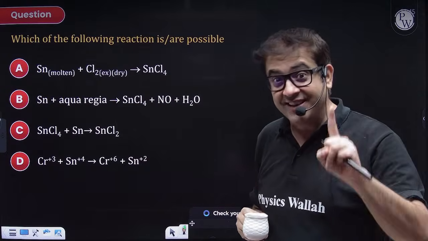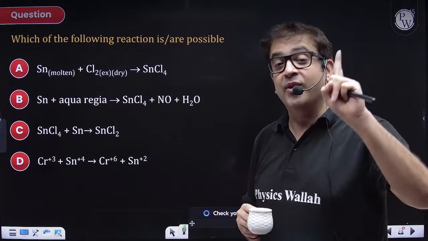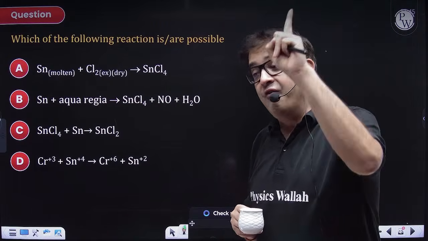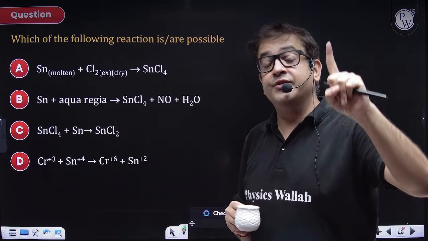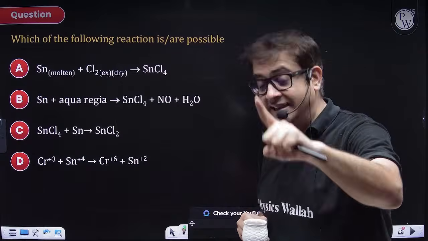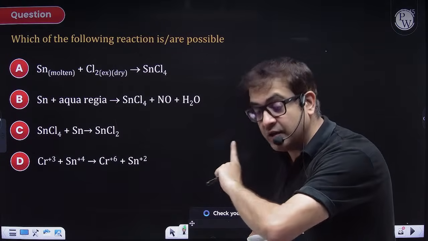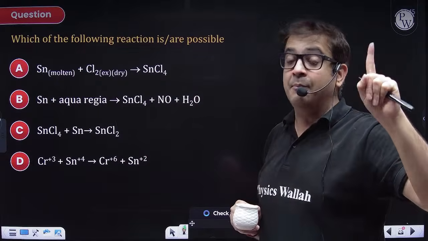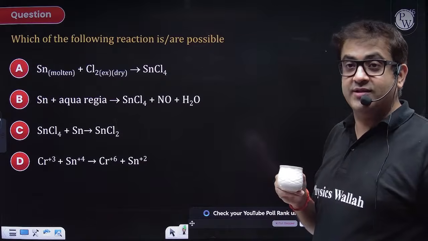+4, because inert pair effect is valid for the heaviest member, the 6th period element, because a 6th period element will have very high Z effective, since the f orbital is filled there. F is first filled in the 6th period. So tin is a 5th period element, and inert pair effect is not applicable for tin. It is largely applicable for lead. So for tin, what is the most stable oxidation state?